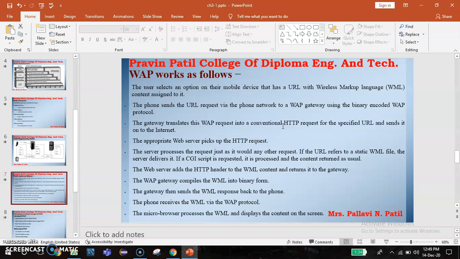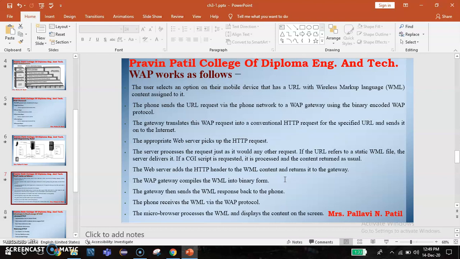The server processes the request just as it would any other request. If the URL refers to a static WML file, the server delivers it. If it is a CGI script, it requests its processing and then the content returns as usual. The web server adds an HTTP header to the WML content and returns it to the gateway.